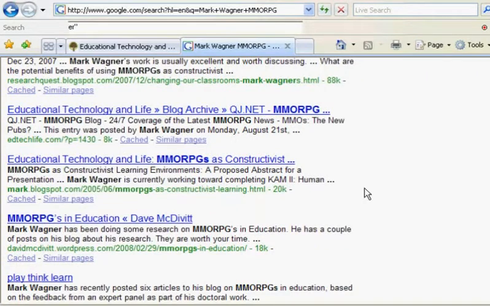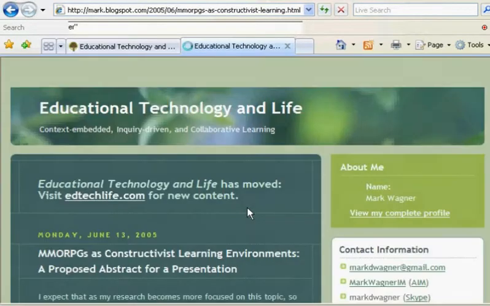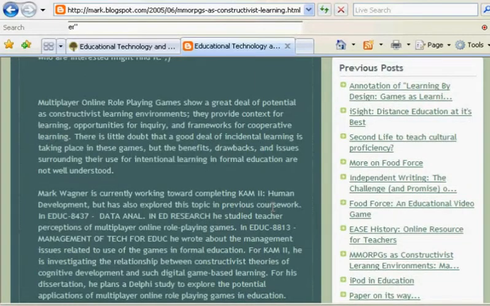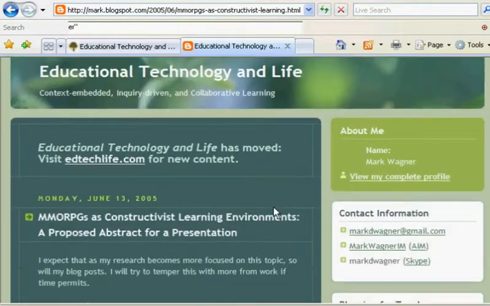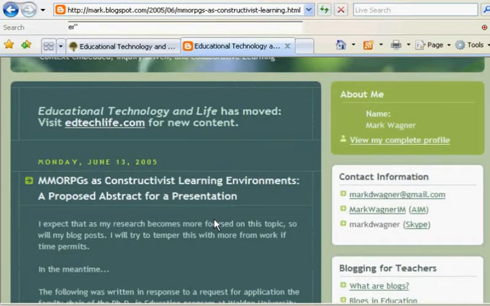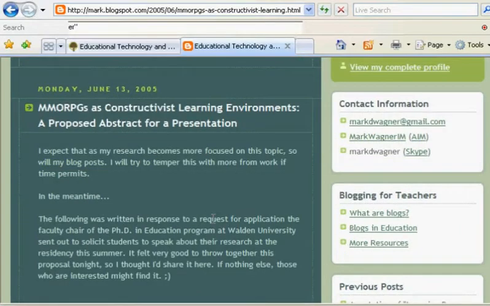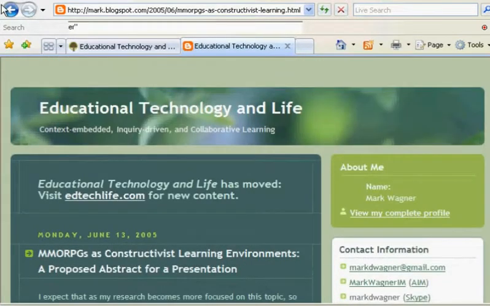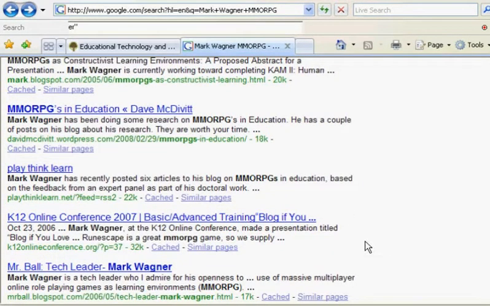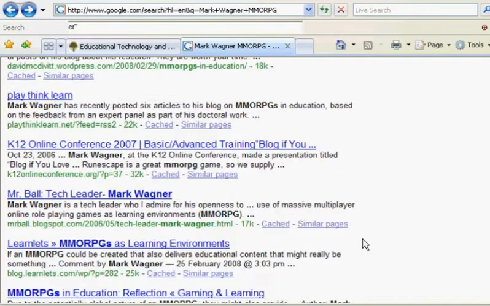A lot of educational articles, but nothing that looks really academic. It's mostly blogs. So I don't know if any of this is useful. Apparently this is Mark Wagner's blog. I'm going to look at this. Reading more. Yeah, so this blog might provide some background information, but it's not the type of source I'm looking for. It doesn't have any references. It's not really that useful for me, and I'm not going to be able to find exactly what I need. So Mark Wagner seems a bust.